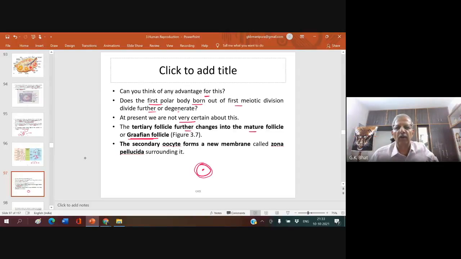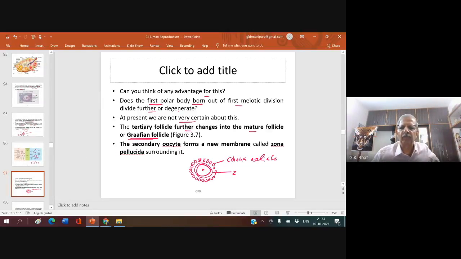It is a non-cellular, gelatinous layer, and outer to that you come across another layer with many cells embedded in it. This layer is known as the corona radiata. The inner layer is known as the zona pellucida.